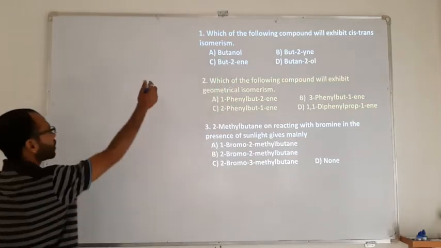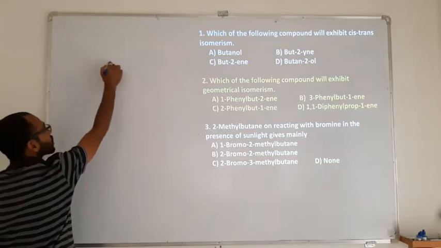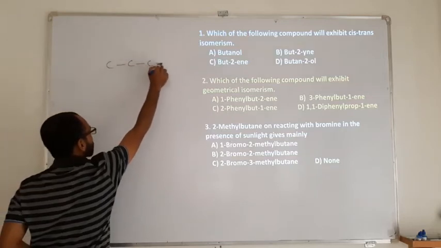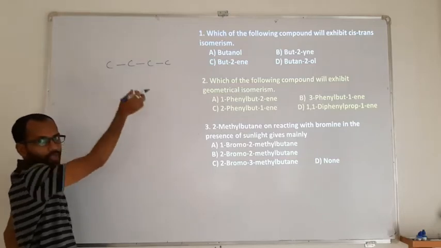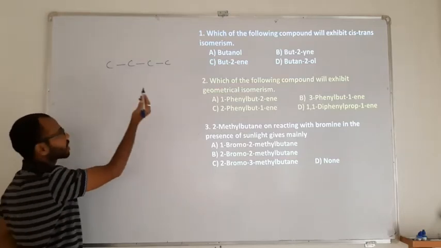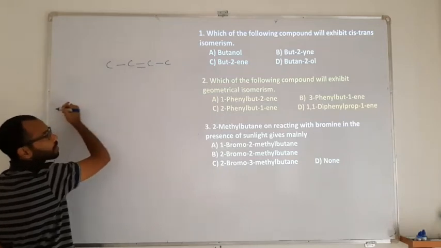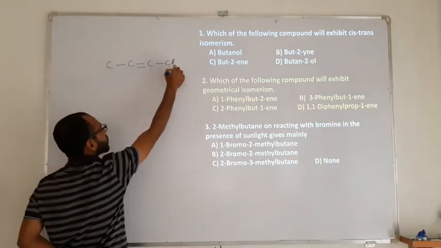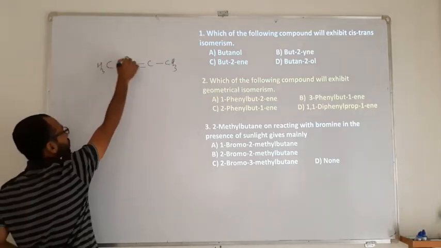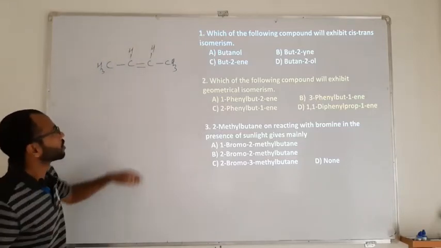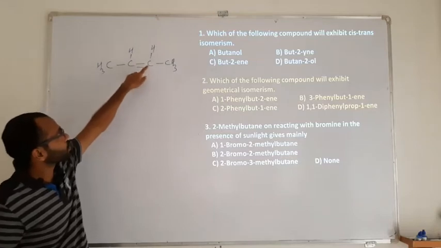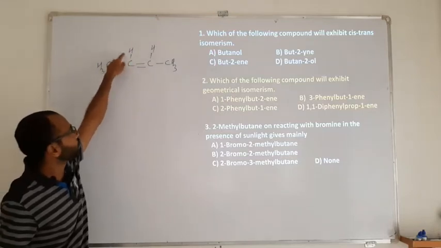Still, if you verify, it's but-2-ene, meaning there are 4 carbon atoms. And what is the position of the double bond? It's at the second position from either side. You may take it from the right side as well as from the left side. Then the remaining are CH3, even this will be CH3, one hydrogen here, one hydrogen here. So as you can see, there is hydrogen and CH3 on this doubly bonded carbon, and hydrogen and CH3 on the other doubly bonded carbon.